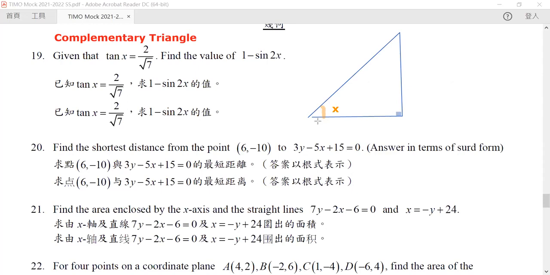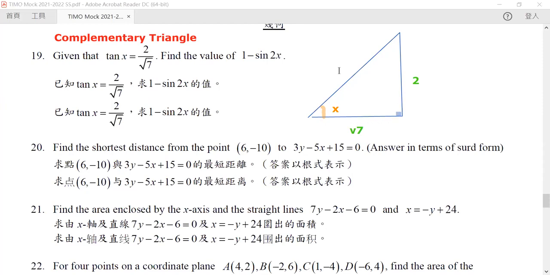Now, because of this, we know tangent x, but what is tangent x? Tangent x is our height divided by our base, right? If the height divided by the base is equal to 2/√7, can we just make it such that this is equal to 2 and this is equal to √7?